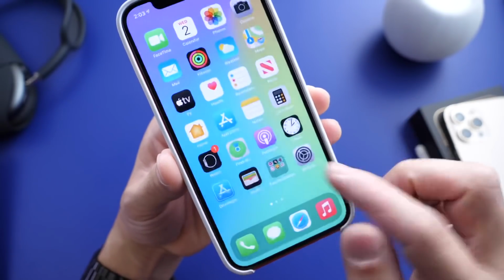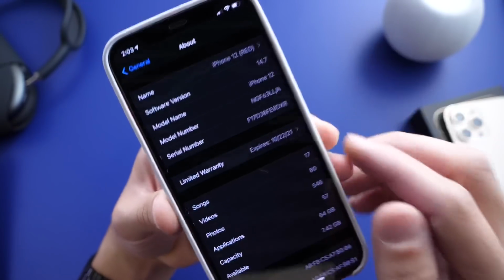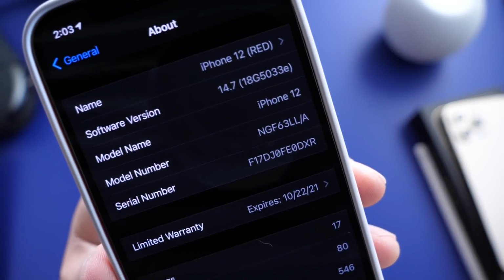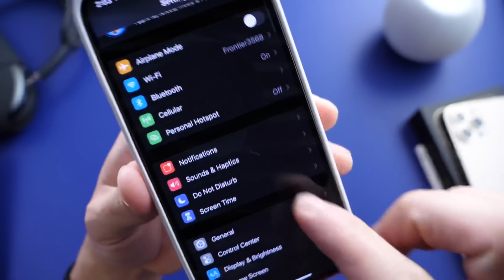Of course, let's head on over here to settings because, as I mentioned, I want to talk about two specific things in this video. Number one is 14.7, and the build number is 18G5033e, and that's going to be the latest build number for this beta.